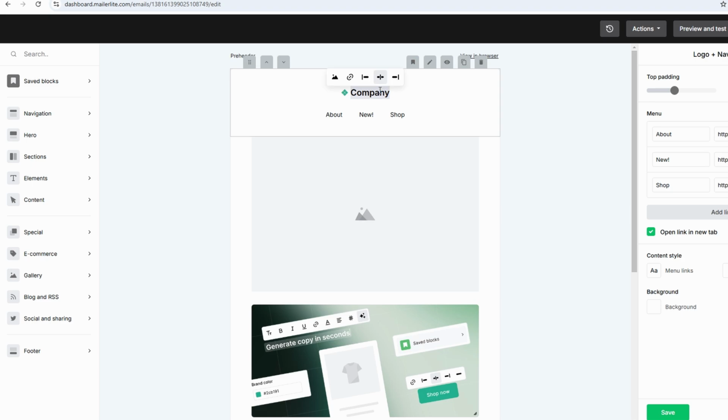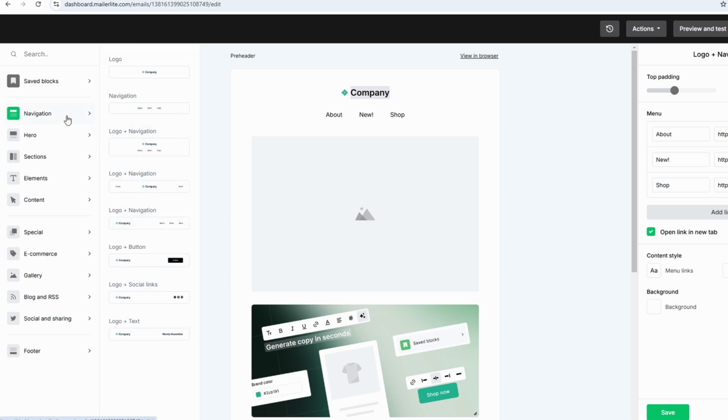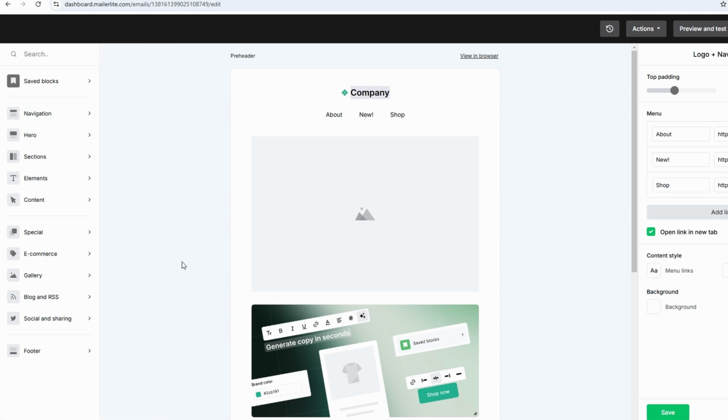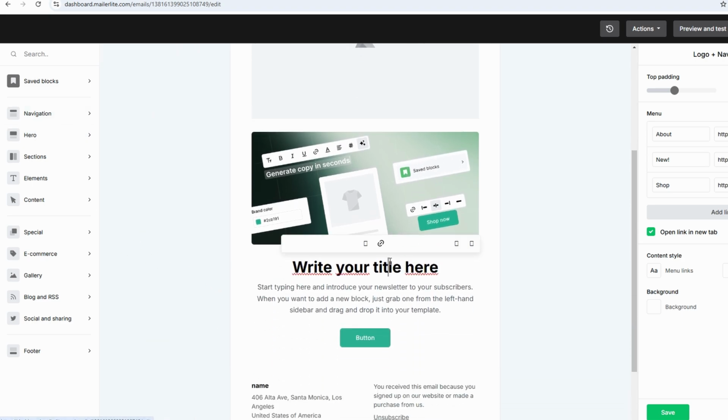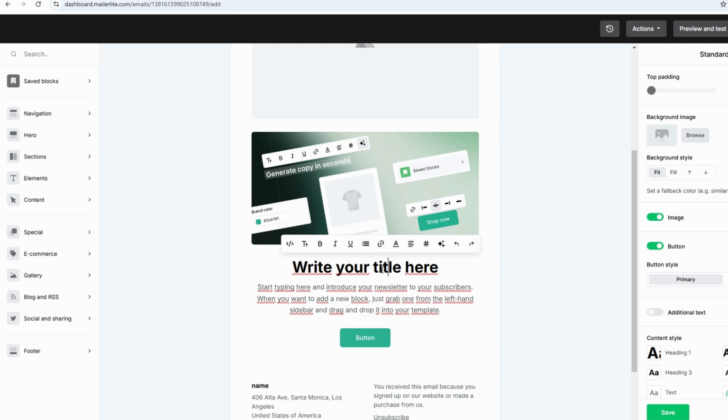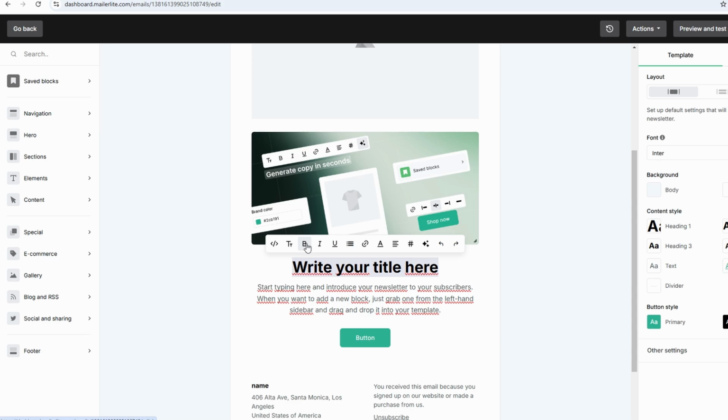Drag the button block into your layout, edit the button text, customize its color, and add a link to your website or a specific product page. Similarly, you can add images by dragging the image block, uploading your file, and resizing or positioning it as needed. This editor gives you the freedom to create an email tailored to your brand while ensuring the process remains simple and stress-free. With a bit of creativity, you can design a compelling email in no time.